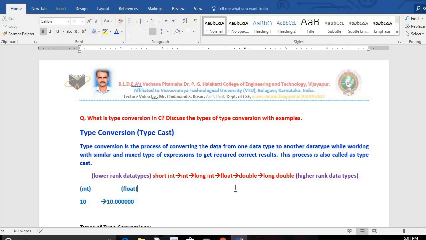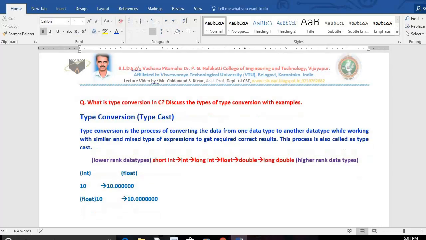That means I want to convert it from integer to float. Then how to convert the value 10 to 10.00, do you know? In brackets we write float, then afterwards we write 10. If you write like this, that integer 10 will be converted into 10.00. That means I converted the data from integer to float. Why do we convert like this? To get accurate results.